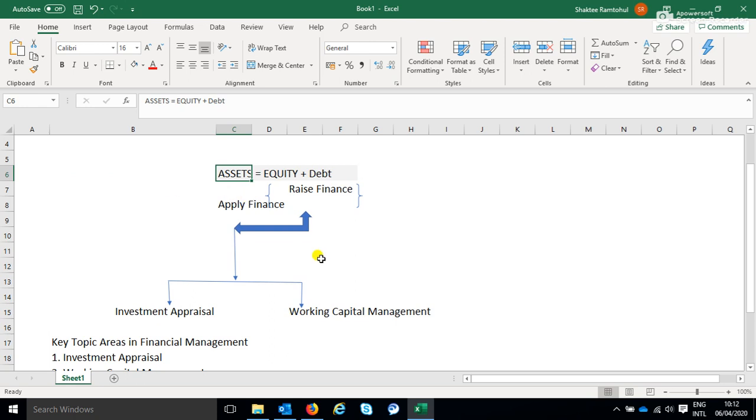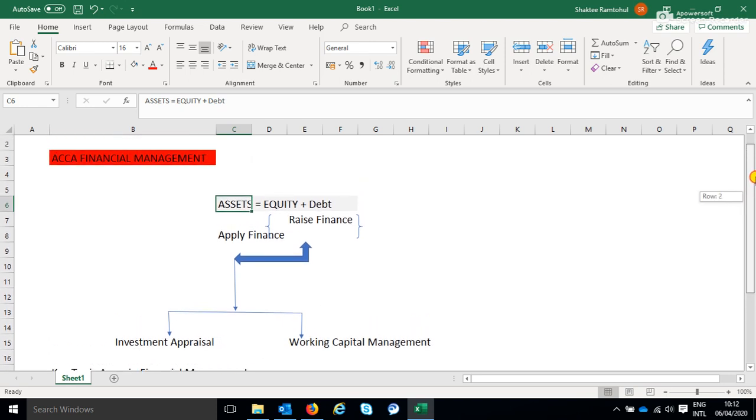So you will conclude that there is a cost of equity and there is also a cost of debt. One of the principal calculations that you have to do in F9 is: what exactly is the cost of equity, what exactly is the cost of debt, and what is the cost as a whole for this company?